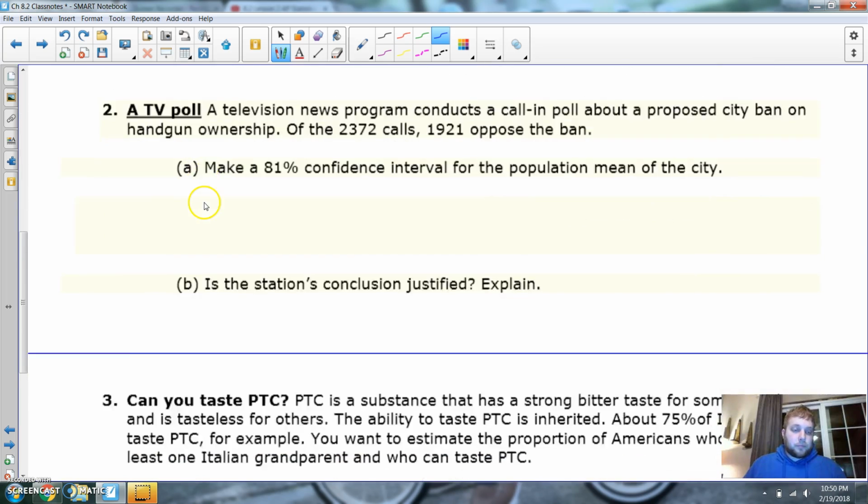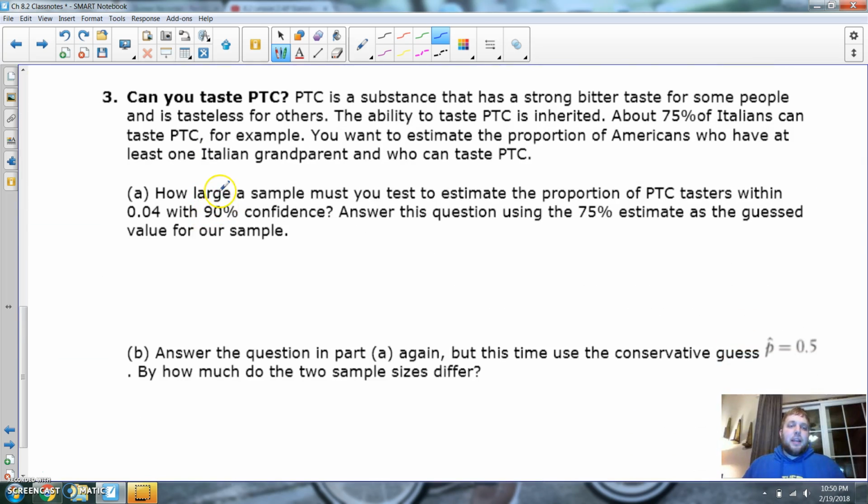All right, so down here to number 3, it says, can you taste PTC? PTC is a substance that has a strong bitter taste for some people and is tasteless for others. It's kind of like rolling your tongue. Some people can do it, some people can't. Look, check this out.